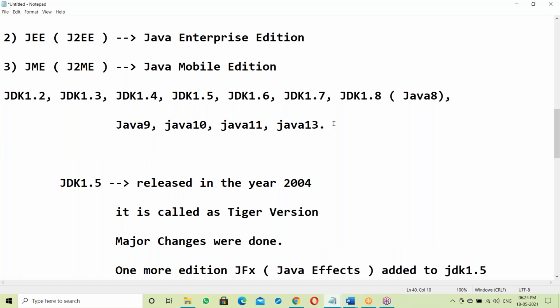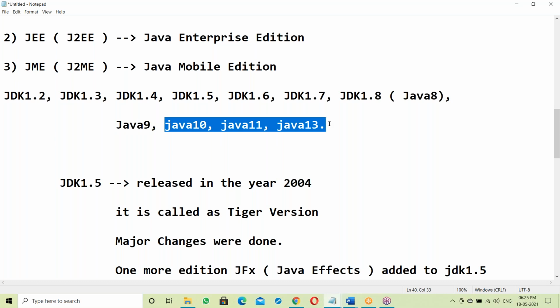Java 10, 11, 13 were released in the market but are not stable versions, not yet stabilized. Up to Java 9 is a stable version. Industry uses Java 8 and 9. In our projects, for the last two projects, we are using Java 9. These versions 10, 11, 13 are not stabilized, and industry is not using them.